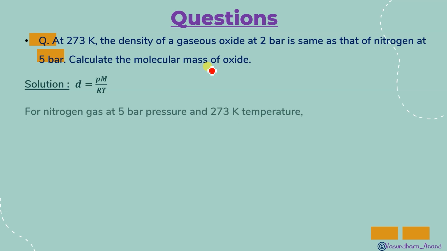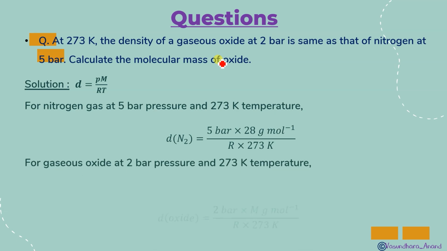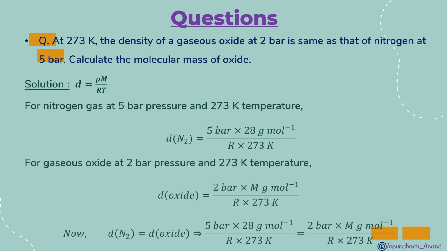So RT will be cancelled and we'll get that P1 M1 is equal to P2 M2, isn't it? Here you can do it in that way, or you can first find the density, and that density will be equal in the next case also. I have done it like this, or as I told you, you can use it directly. Since density in both cases is the same, and since temperature is constant, both these RT will be cancelled.